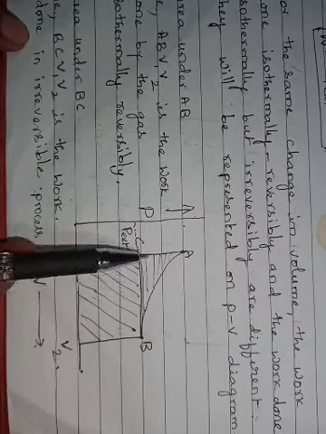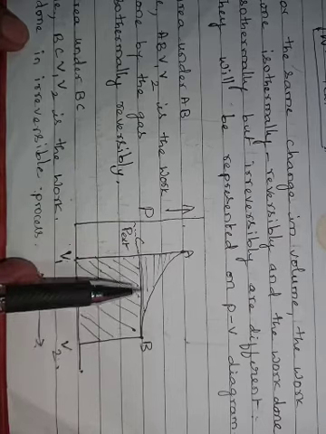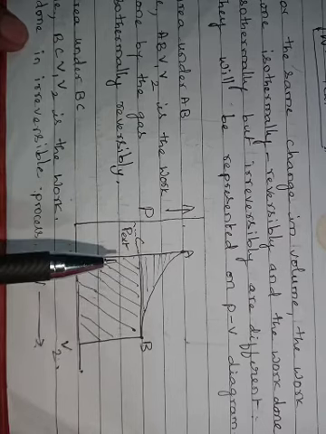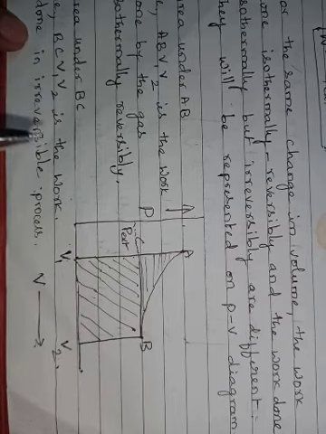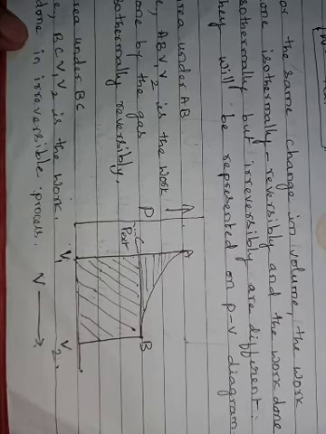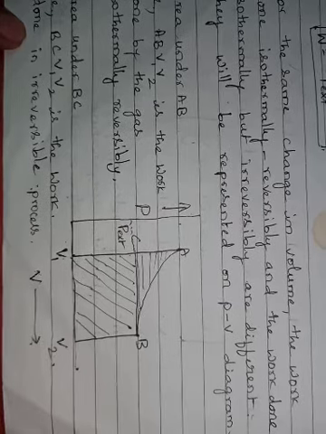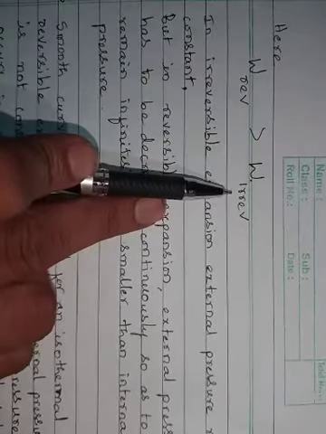As you know, the area covered by the reversible process is more than the area covered by the irreversible process. So we can say that work done in a reversible process is greater than work done in an irreversible process.